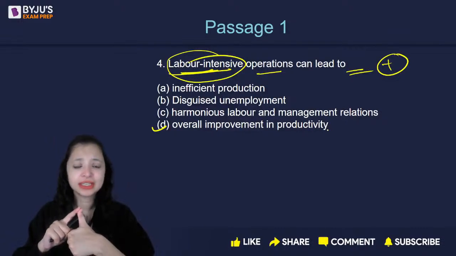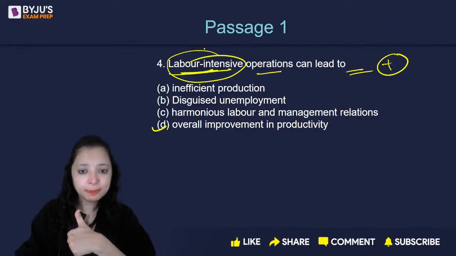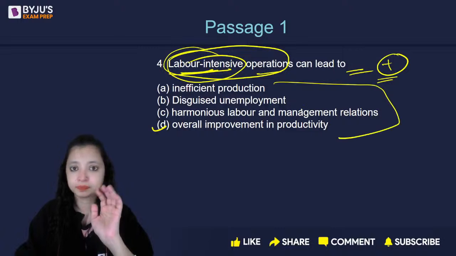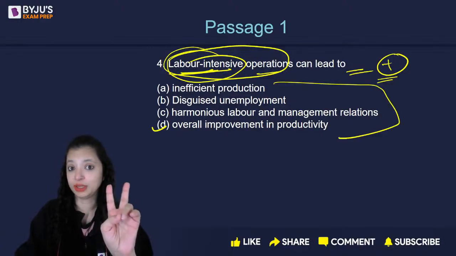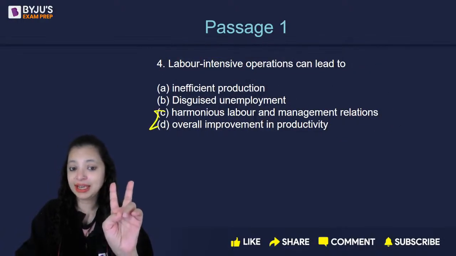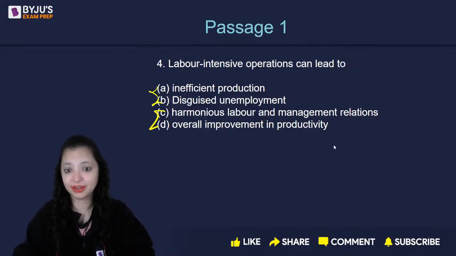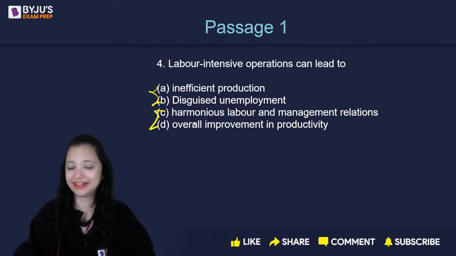That means he believes it has some positive output. So if people have labor intensive operations, it will have a positive output. Out of all, there are two positive ones, and that is C and D. A and B are not positive, so these are eliminated. Are you able to understand that, Hannah? So A and B are incorrect.